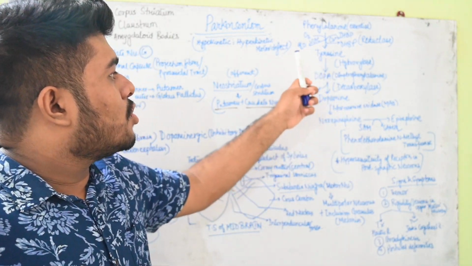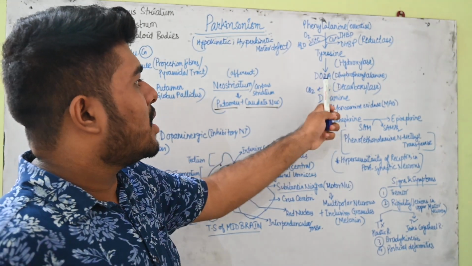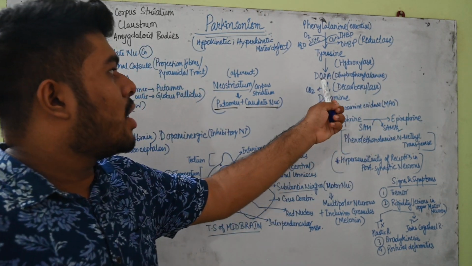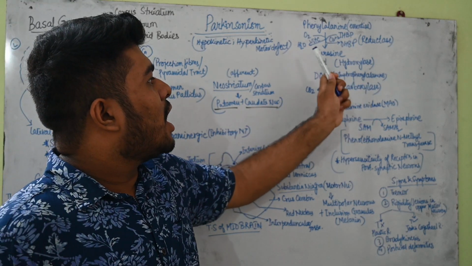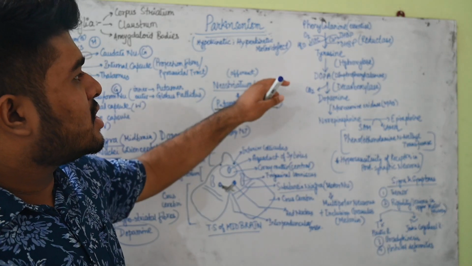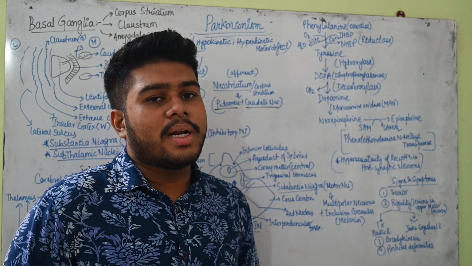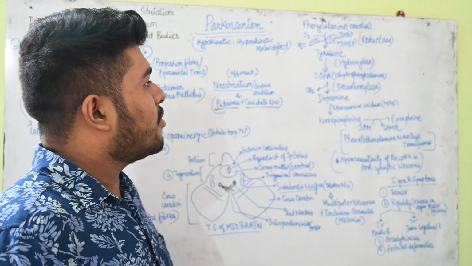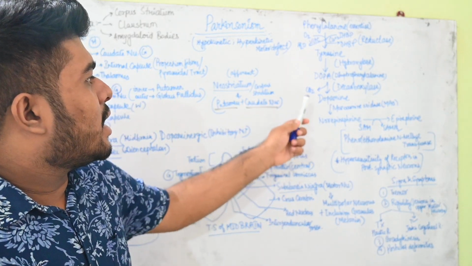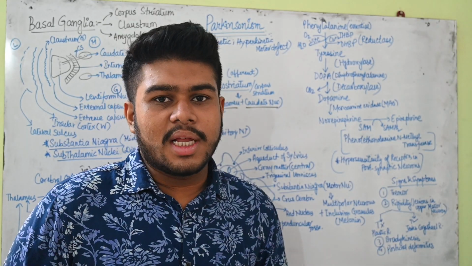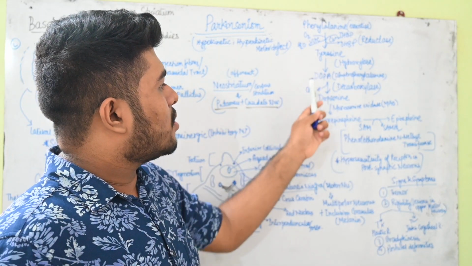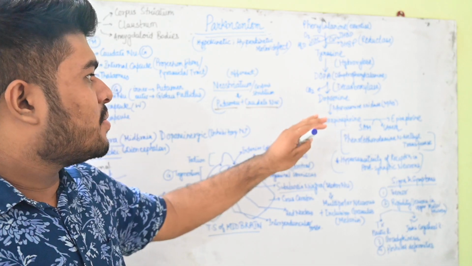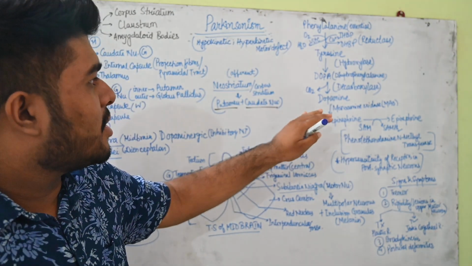From tyrosine, dopa is formed. What is dopa? Dopa is dihydroxyphenylalanine. Dopa is produced by hydroxylation; hydroxylase enzyme is used, and tyrosine is hydroxylated to dopa. Then under the influence of dopa decarboxylase enzyme, dopa is converted to dopamine. Okay, an amine group is added in this case, dopa to dopamine.